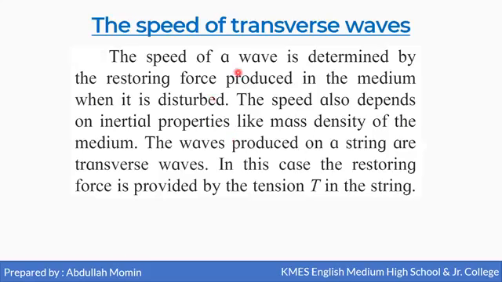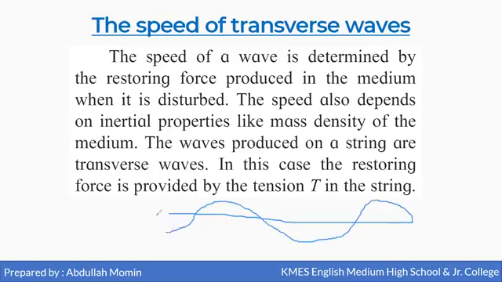Now the speed of a wave is determined by the restoring force produced in a medium when it is disturbed. So if a wave is traveling in a rope and it is disturbed, the speed of that wave can be determined by the restoring force.